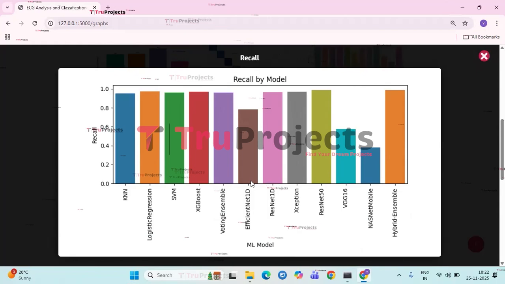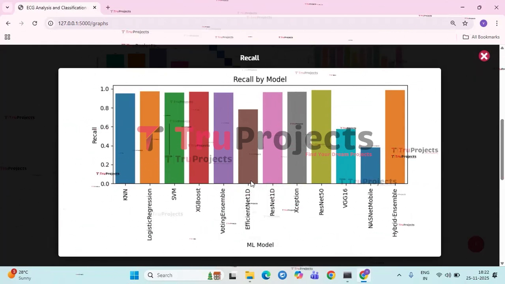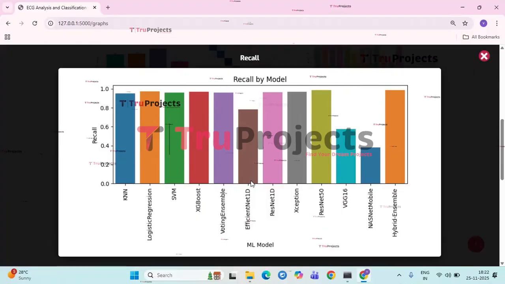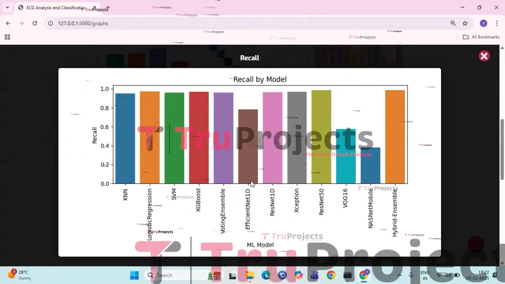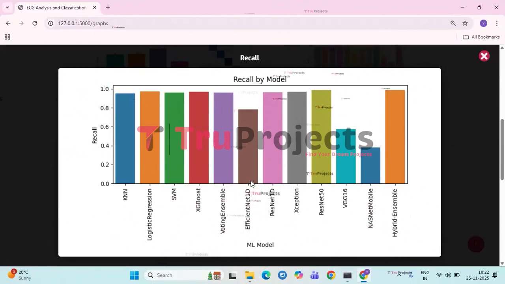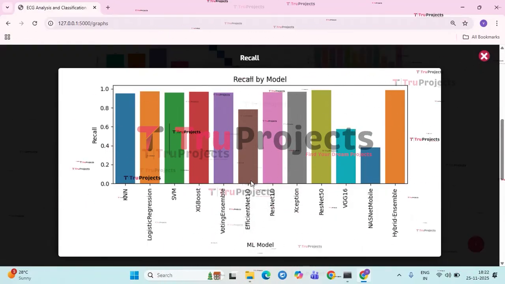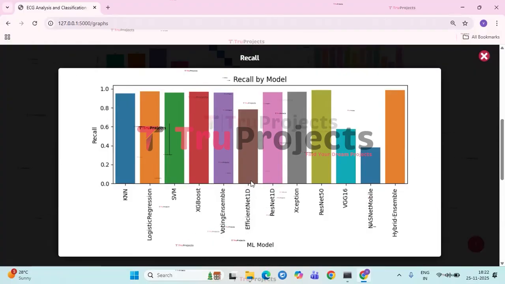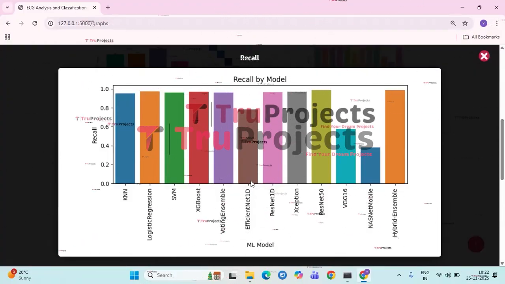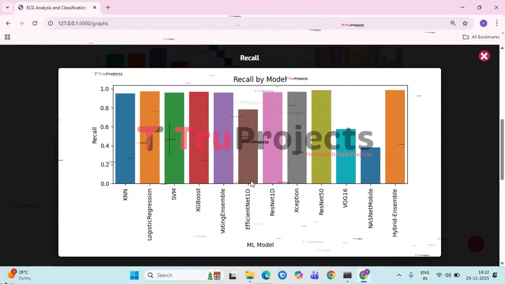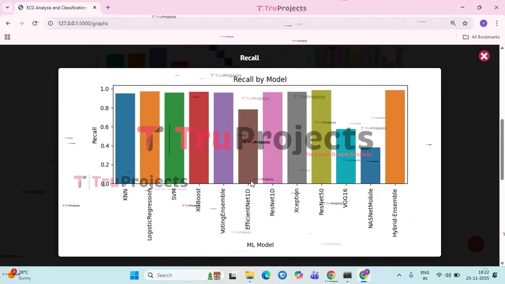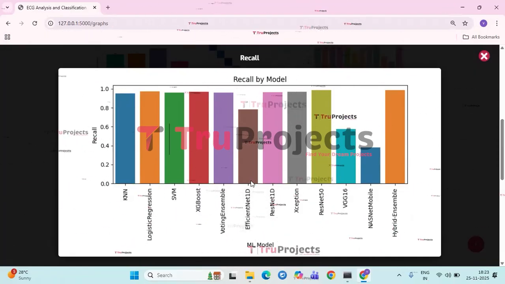EfficientNet 1D performs slightly lower, around 0.78%, while VGG16 and NASNet Mobile show noticeably weaker recall at approximately 0.57% and 0.39% respectively. Overall, the comparison illustrates that traditional ML models and several deep learning architectures excel in recall, while a few specific CNN architectures lag behind.